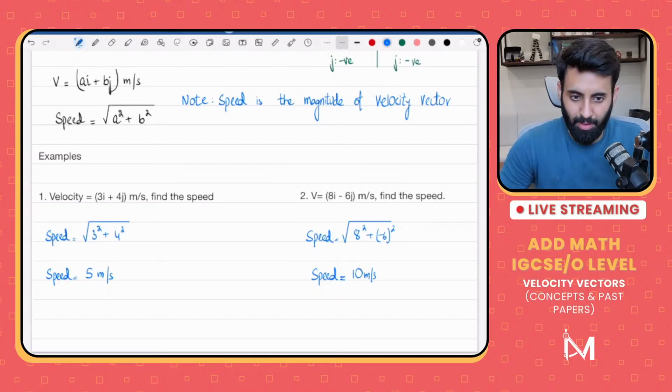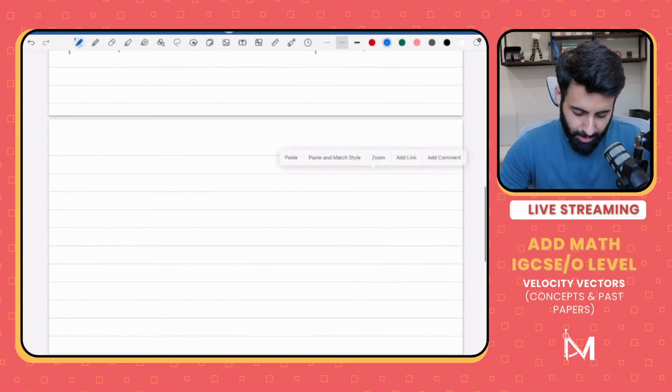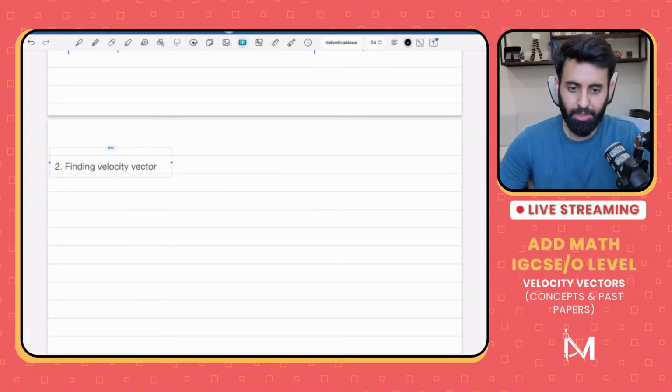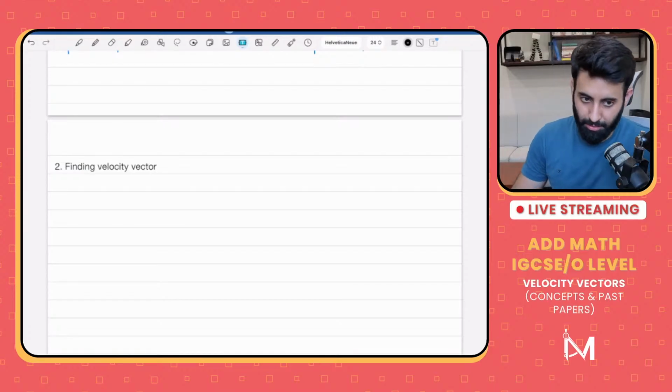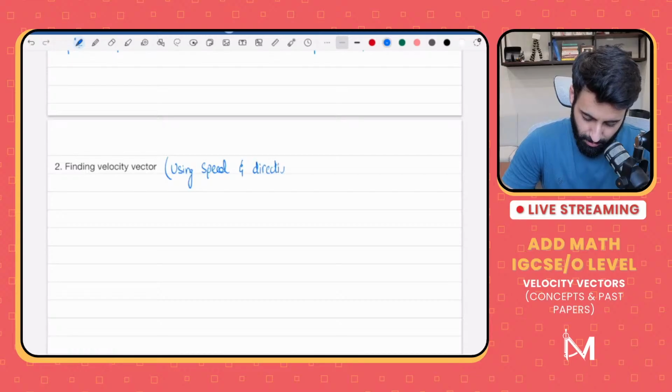That's pretty easy stuff, what we have done. But now the difficult stuff is about to start, and that is how to find the velocity vector. This is the second concept, where we learn how to find the velocity vector. Basically we'll be given the speed and maybe the direction, and we have to find the velocity vector. So, finding velocity vector using speed and direction.